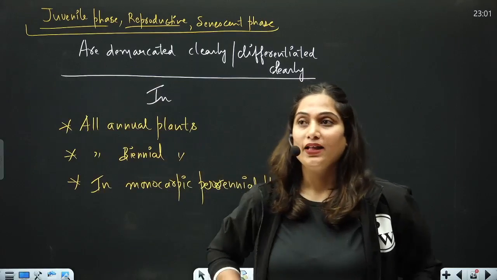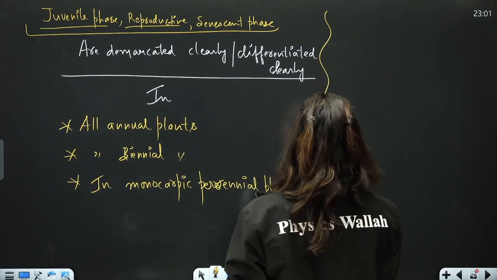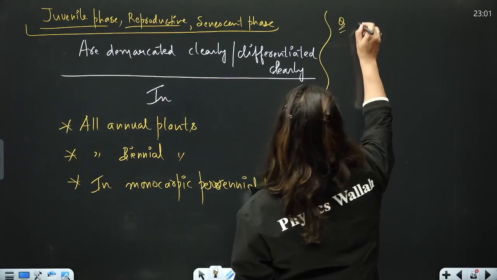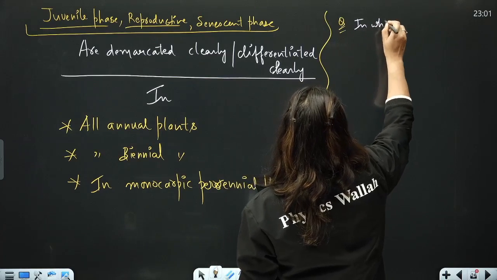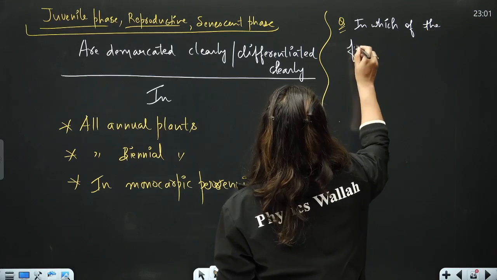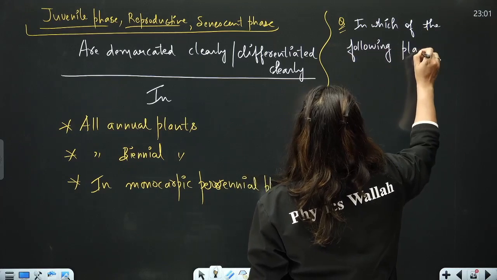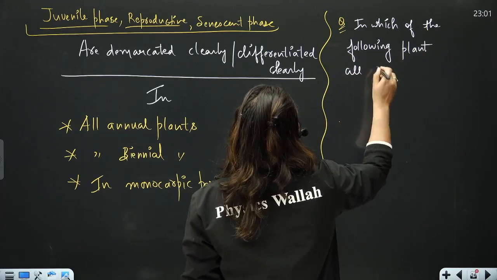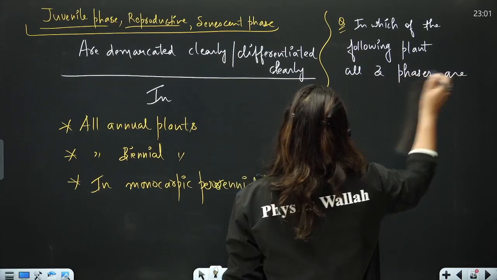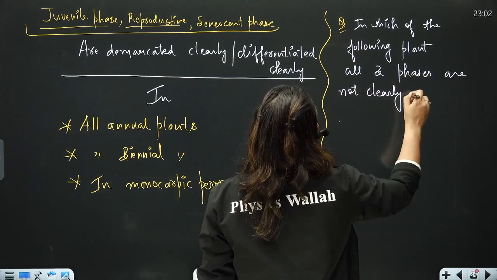Question will say that in which of the following plants, let's do a question. What kind of question comes from this point? You'll have an idea. In which of the following plant all three phases are not clearly demarcated.